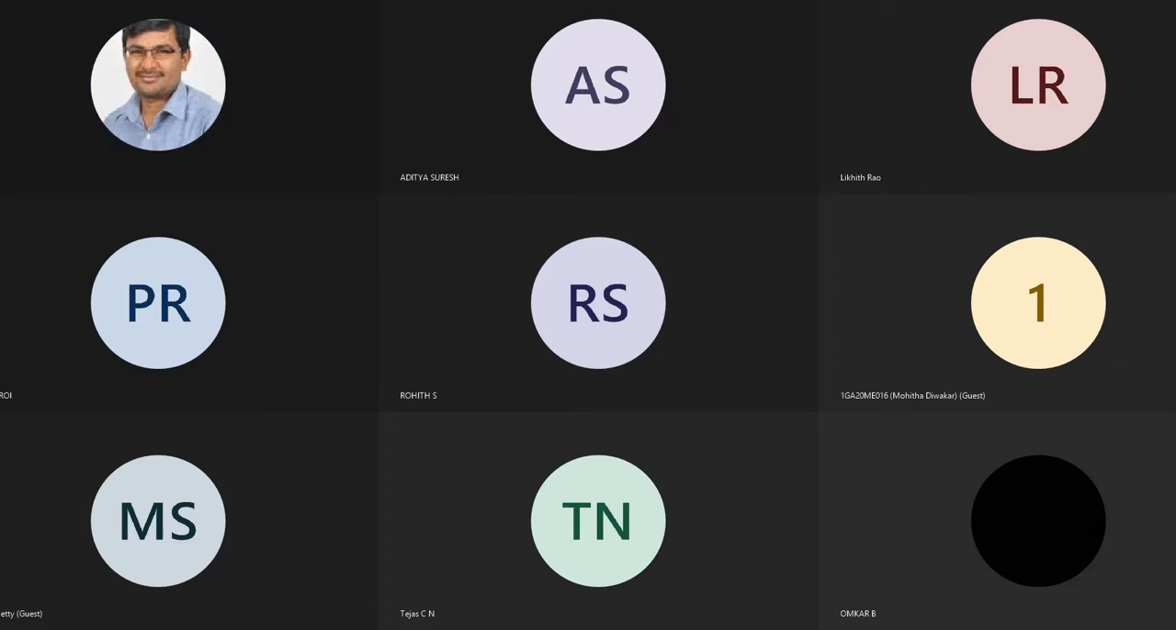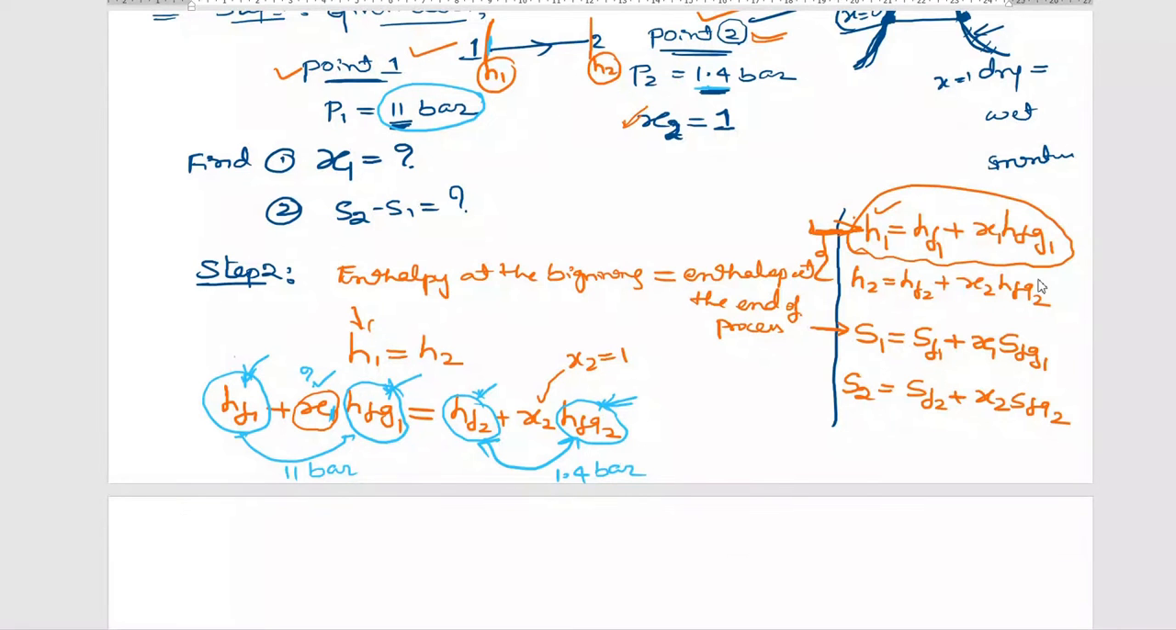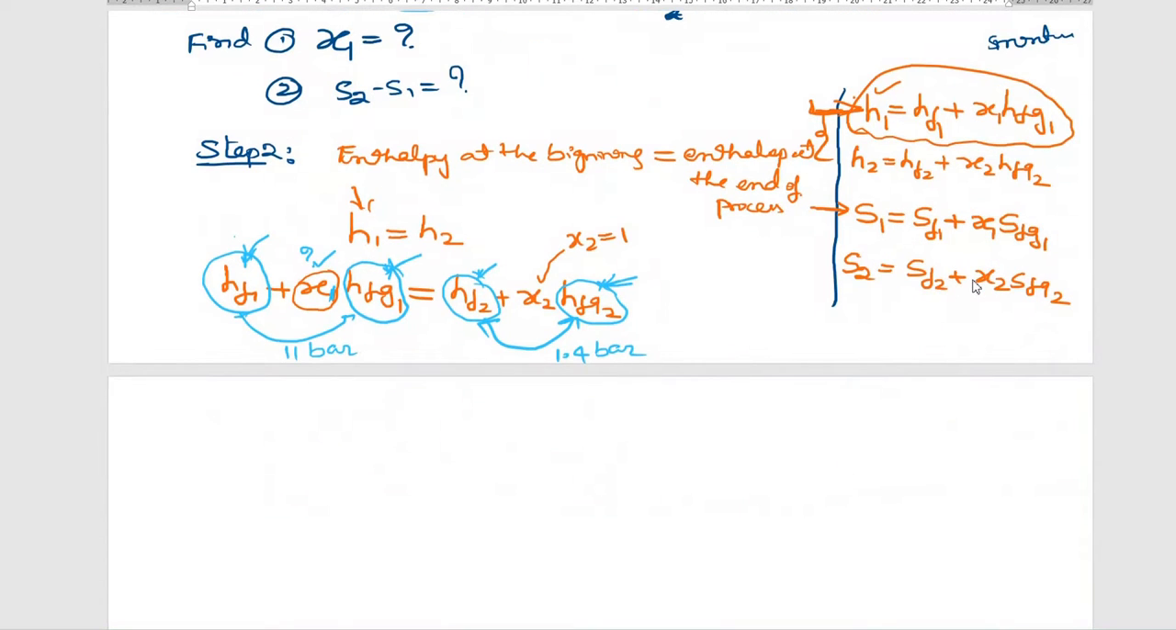Okay, now if you have a steam table, please tell me the values. Just now I've told you how to take the values from the steam table. So hf1 is how much? 781.1. Unit is kilojoule per kg. At what pressure have you taken this value? 11 bar.